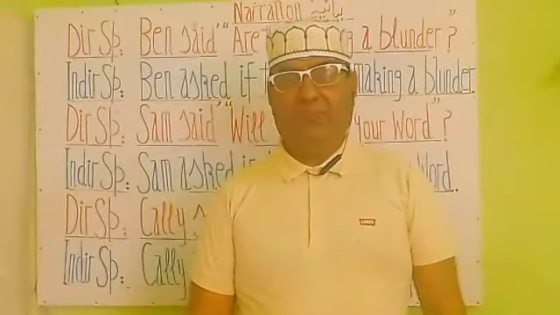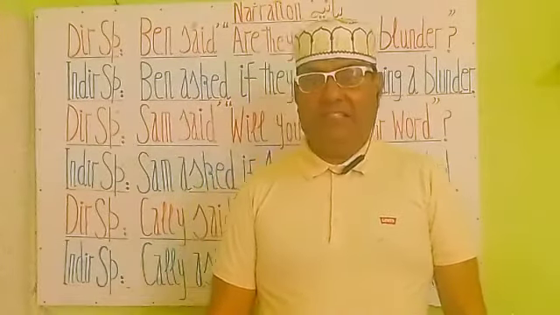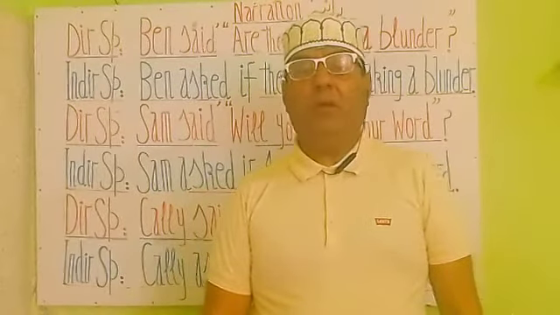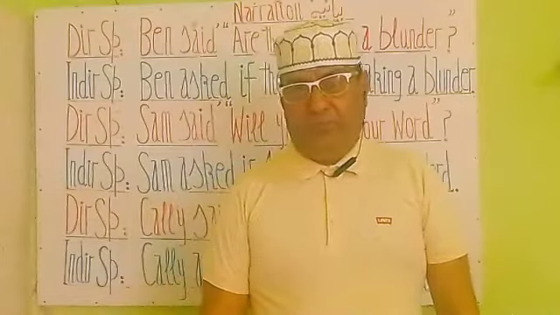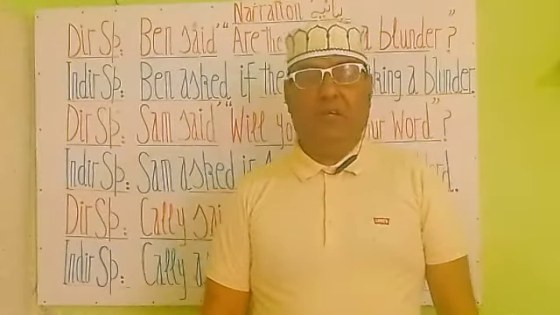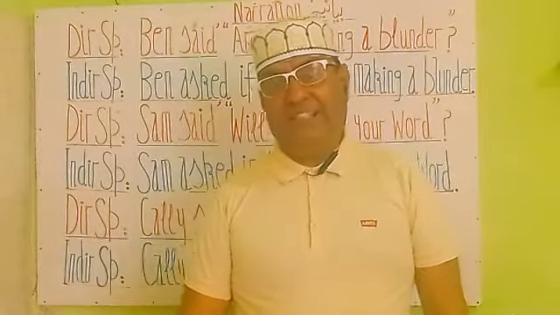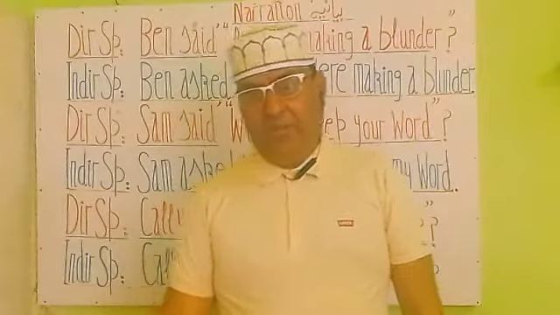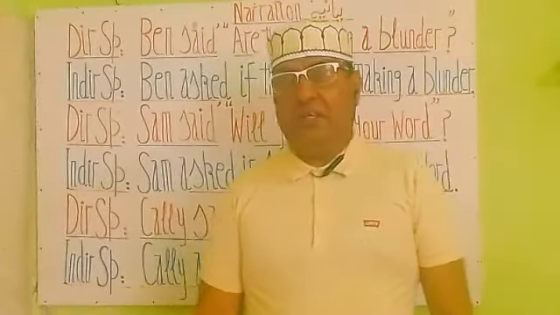Direct speech is communicated between groups, between persons. And the second, indirect speech, is narrated by others about the first ones.